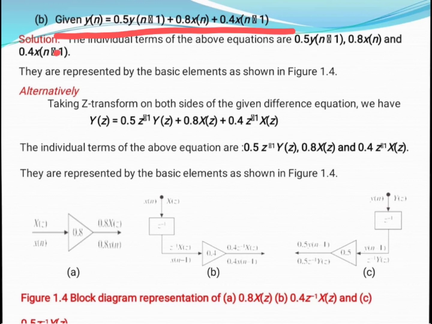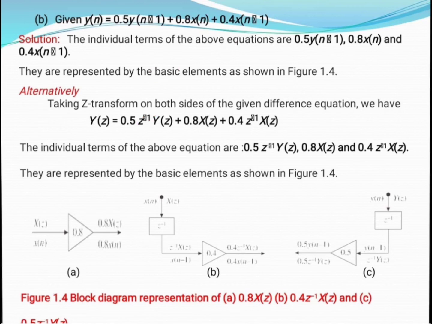Y of n has Z transform Y of z. Likewise 0.5 is a constant, and y of n minus 1 is z to the power minus 1 Y of z. Likewise 0.8 is a constant, and the transformation of x of n is capital X of z. Likewise 0.4 is a constant, and x of n minus 1 is z to the power minus 1 of X of z. Here this sign is the minus sign.